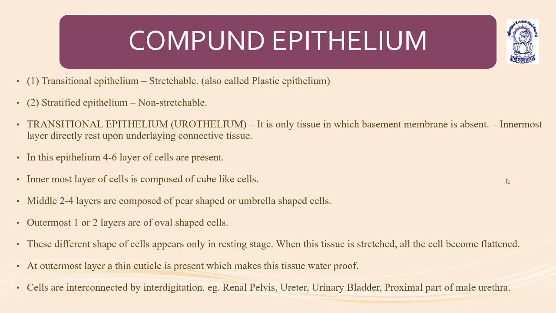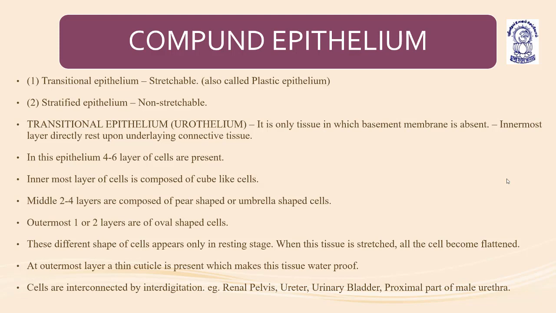I will be taking the zoology part, that is animal science. In the previous videos, we have learned the classification of different types of tissues in animals, in which we were discussing the very first tissue, the epithelial tissue. We got to know about classifications of epithelial tissue based on their source of origin, on the basis of the primordial germinal layers: ectoderm, mesoderm, and endoderm.